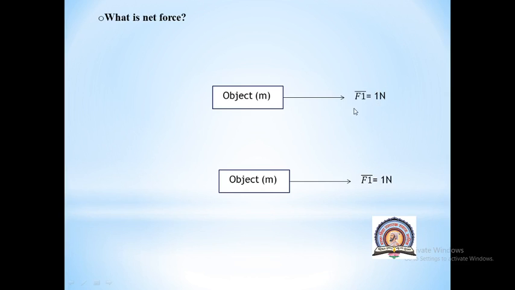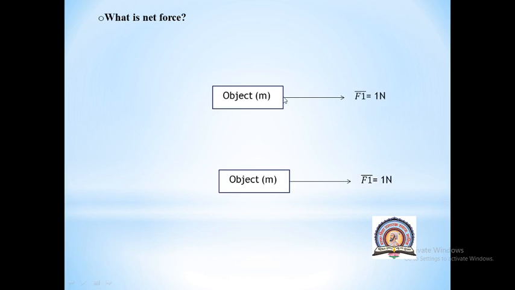That means this is an unbalanced force. I am telling you what you mean by unbalanced force. When the net force, that is the total vector sum of all the forces, is 0, then the forces are balanced. In this case the net force, that is the vector sum of all the forces, is not equal to 0. That means this is an unbalanced force.